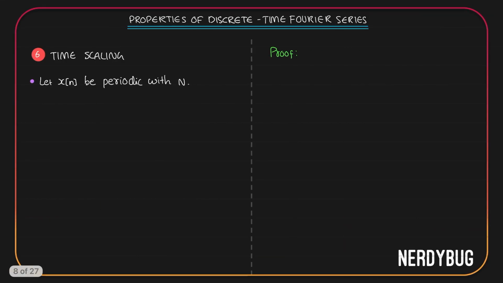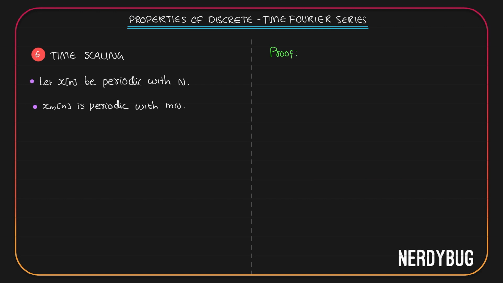Let's go to the next property, time scaling. Assume you have a signal x of n that is periodic with a period N. We want a time scaled version of x of n. Let us call it xm of n. Xm of n is a time scaled version of x of n, so we need it to be periodic with a period m multiplied by N.